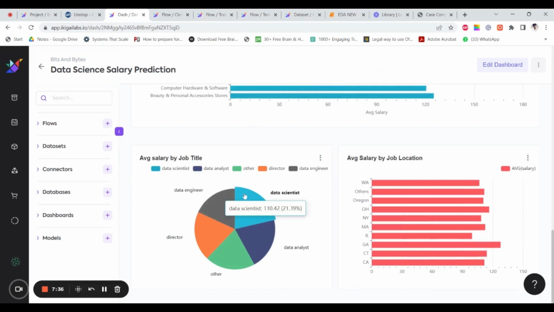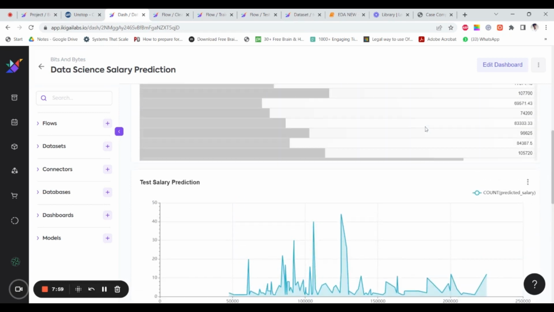We have used a pie chart here in order to describe the average salary based on the job title. These are the top five job titles, and these are the average salaries of these five titles. Then by job location, we have again organized the average salary and grouped it based on the job location. So this was our whole dashboard and the flow.